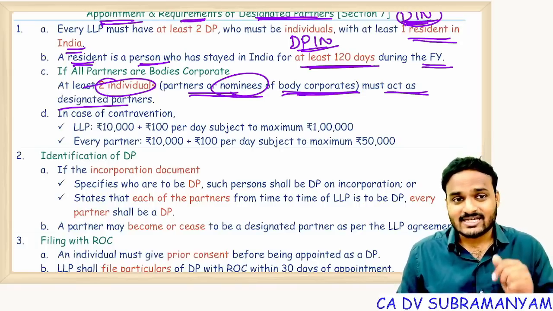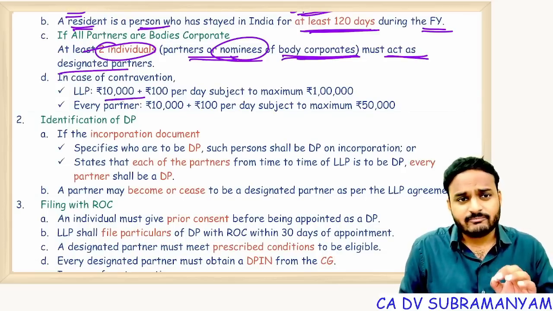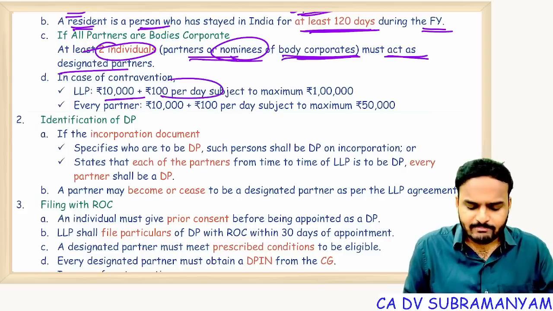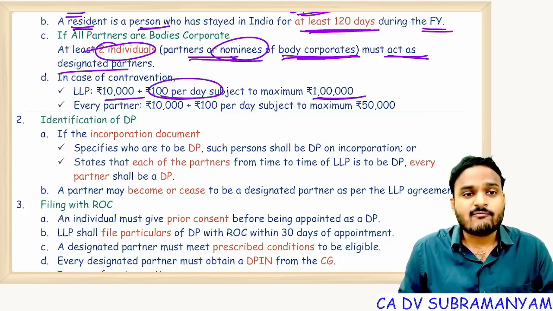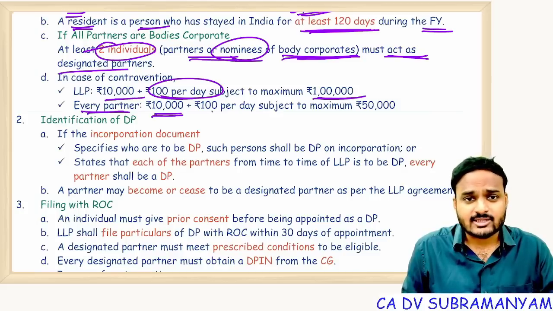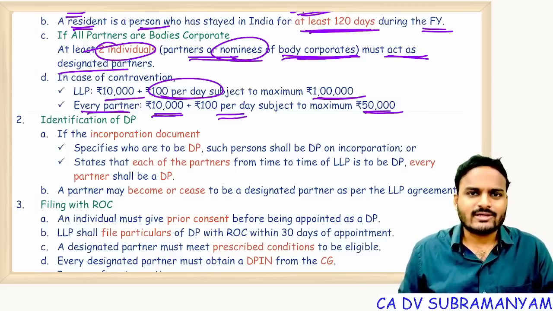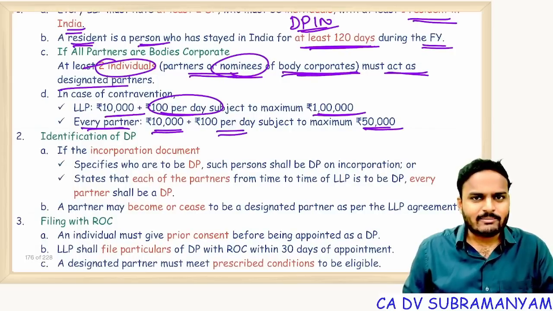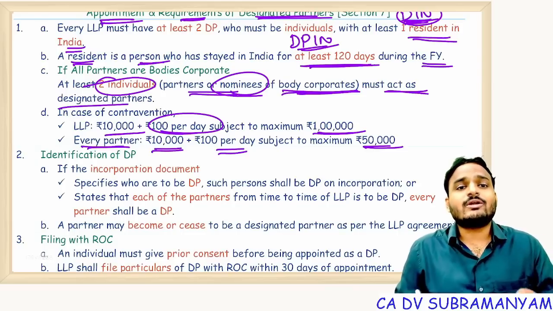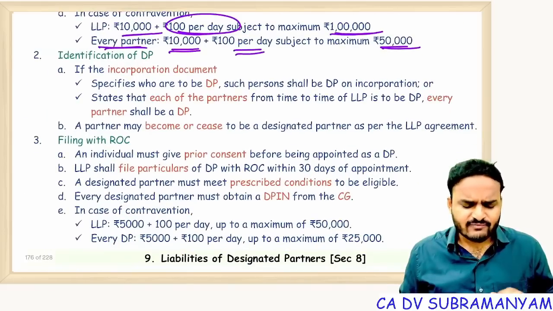Getting my point? In this case, in case of contravention, LLP punishment, 10,000 minimum penalty. If that contravention is continuing in nature, 100 per day will be added, subject to a maximum of 1 lakh. And every other partner will get the same punishment, 10,000 plus 100 per day, maximum 50,000 rupees. So here contravention means no designated partners, or one designated partner, or no resident designated partner. That's it.